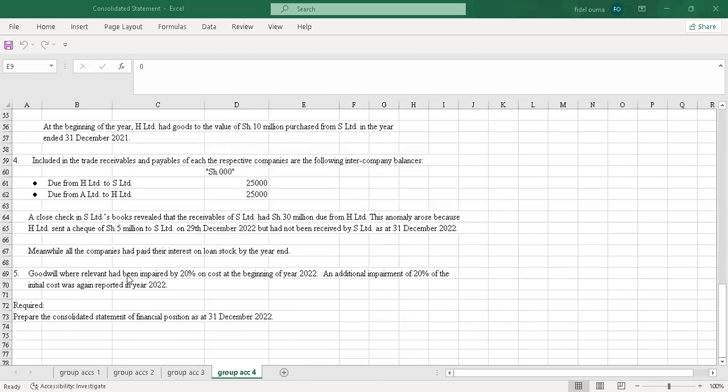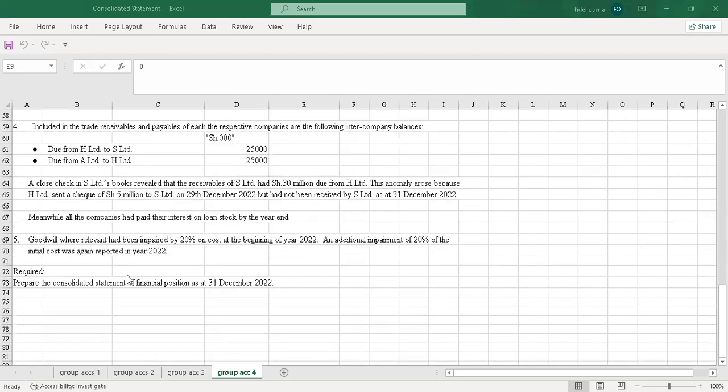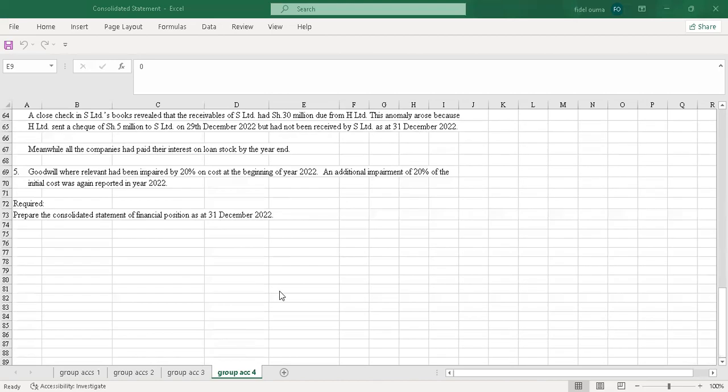Meanwhile, all the companies had paid their interest on loan stock by the year end. Number 5, goodwill where relevant had been impaired by 20% on cost at the beginning of year 2022. An additional impairment of 20% of the initial cost was again reported in year 2022. So that's the impairment. So we are required to prepare the consolidated statement of financial position as of 31st December 2022.